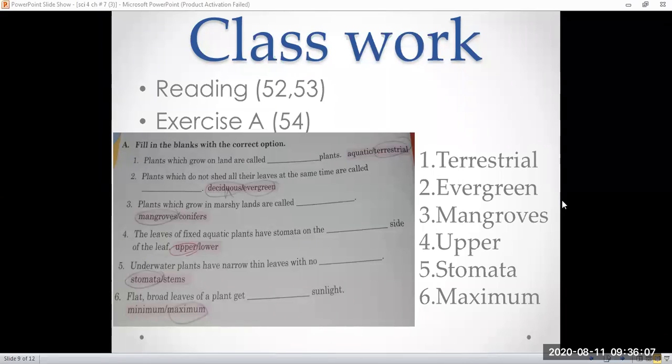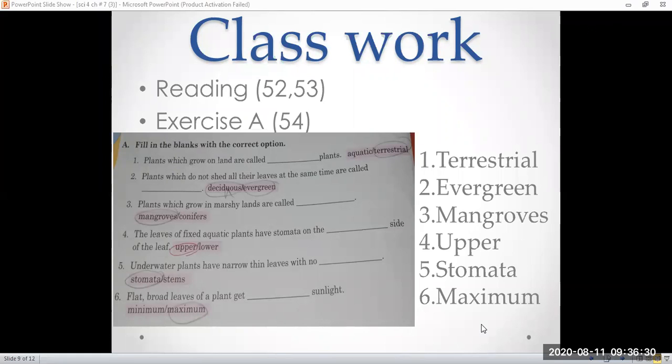Till the notes are provided to you, we will do these question answers in the online class. Teacher, please do fill in the blanks again, it keeps going because of the net. Okay, right, Zainab.